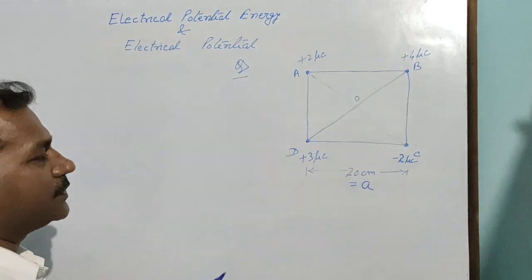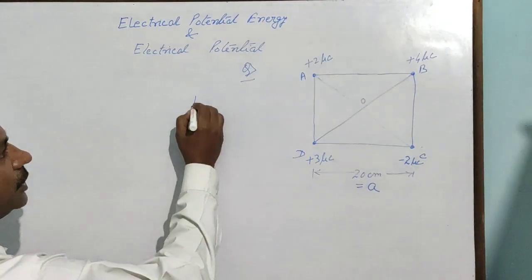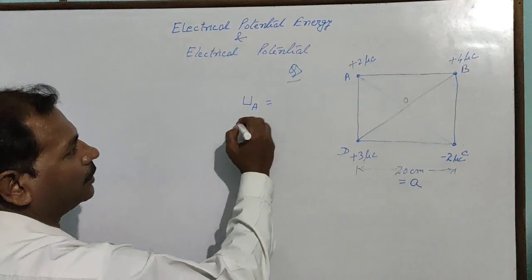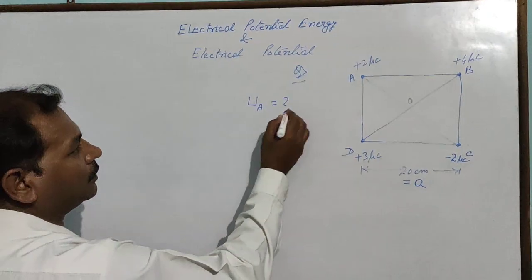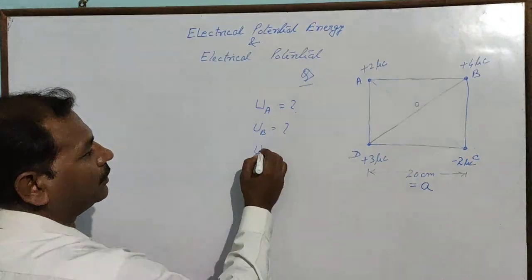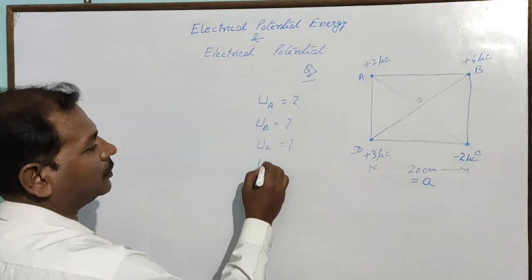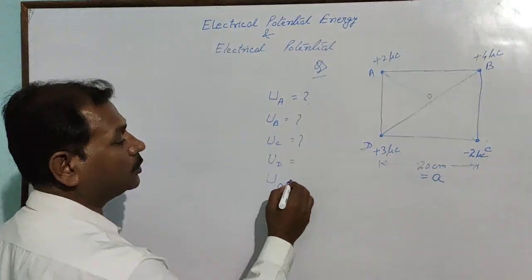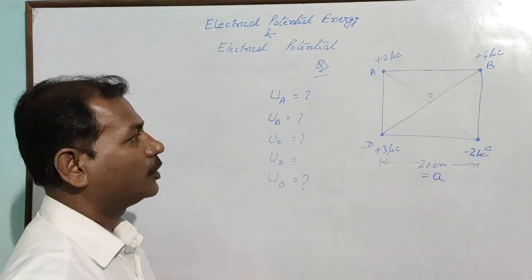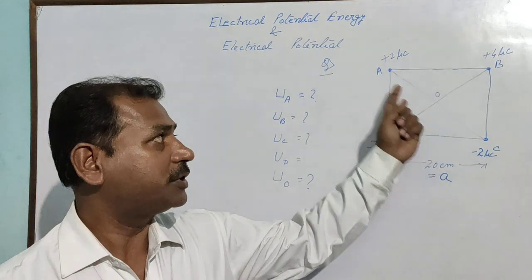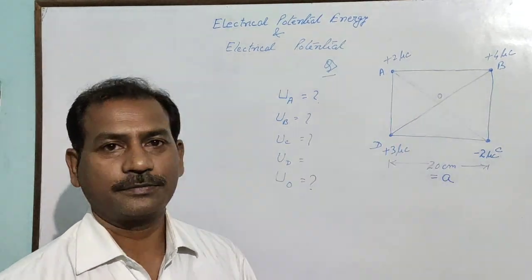Now our question is to find out potential energy, which may be asked to you at A, at B, at C, at D, or the question can be asked at O, where O is the intersection point of the 2 diagonals of the square.